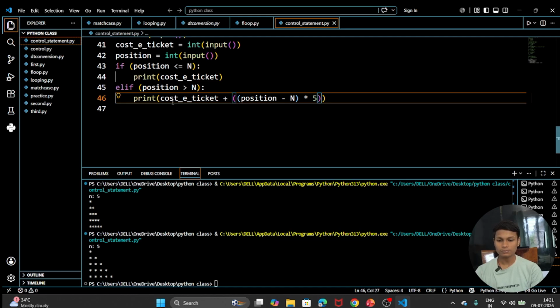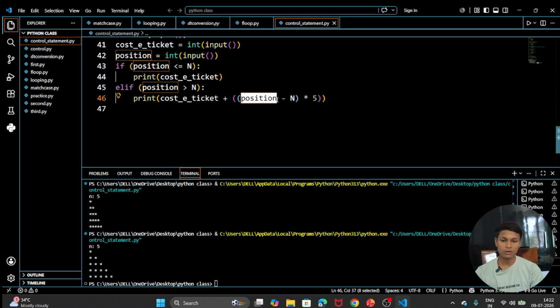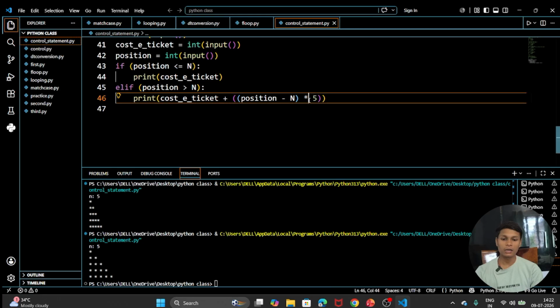here the cost of the economic ticket will be applied, because this is the necessary cost. After that, we are going to take some extra money. So we use the plus operator, and we calculate the extra money using position minus n, meaning the position of the person minus the number of tickets, and then multiply by 5 per head, meaning per head the price of the ticket increases.